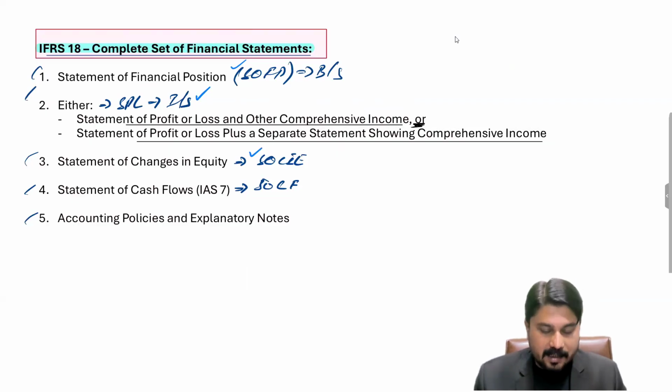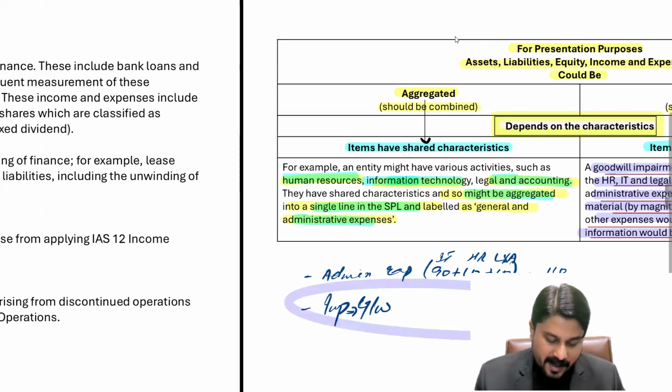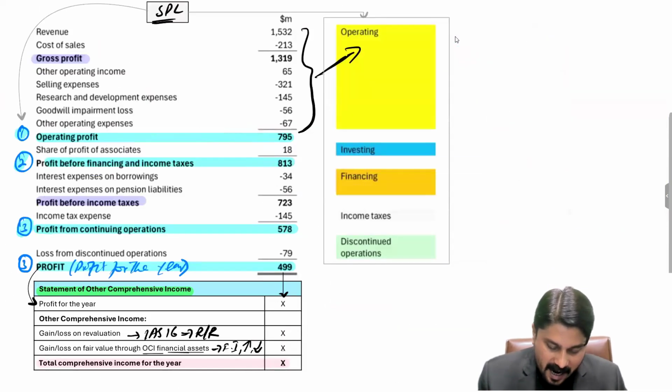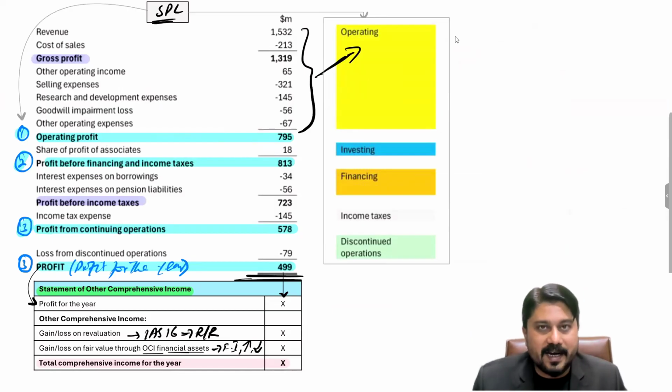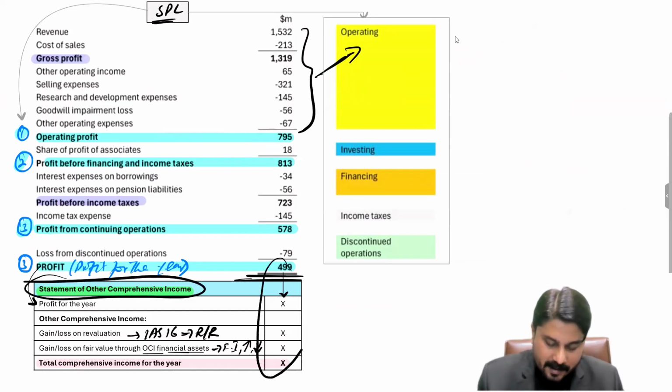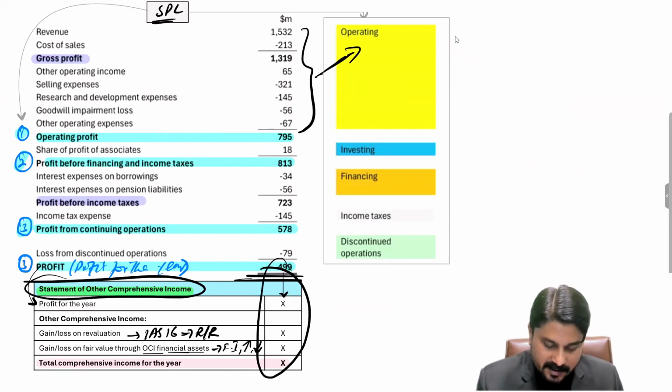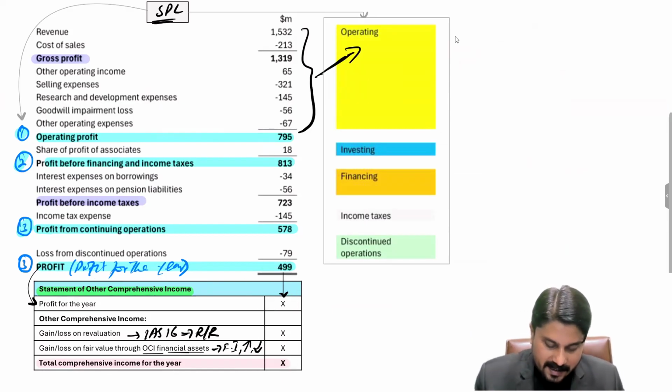Although both are possible ways to present the statement of profit or loss, over here we have followed the second one. How can we say that? Because we have stopped at profit for the year. Thereafter we mark this heading, statement of other comprehensive income, and then we add both these amounts. This profit is considered thereafter in the statement of changes in equity, and then the total comprehensive income for the year. For example, if you don't stop at this value and simply write the OCI,